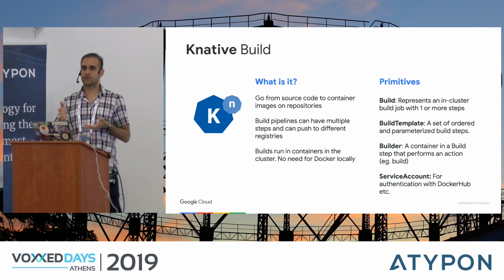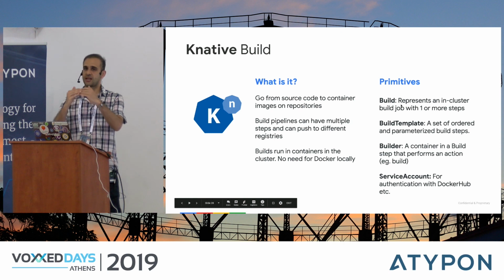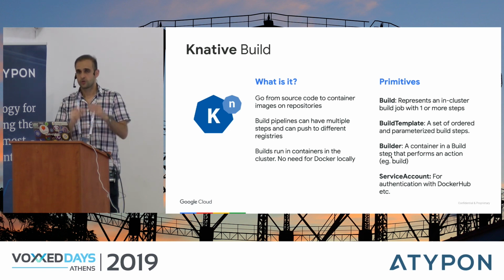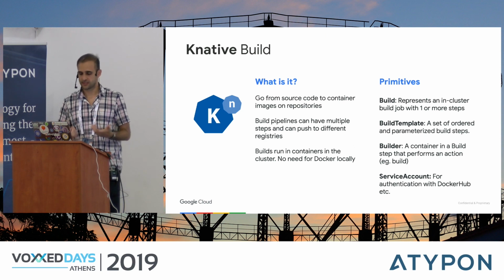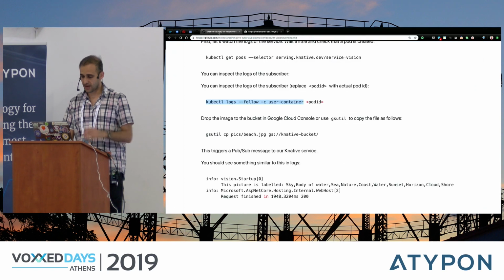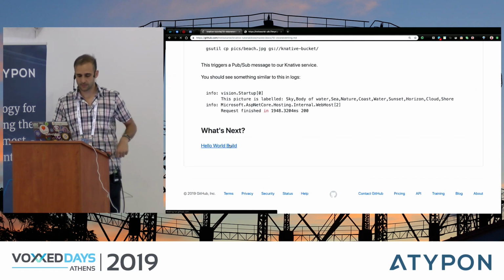It lets you go from source code to a container image in a repository, and it gives you primitives for that. So there's something called build, which is a number of steps that you can define that will be executed. There are templates that you can install into your builds so that you can use those templates in your build files. There are builders to build containers and other things. And finally, there's a service account to authenticate with Docker Hub and other places. And just to show you a couple examples of this, I'm not going to run them, but they're in my tutorial. So if you're interested, you can look at them.